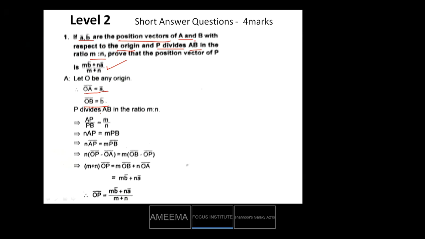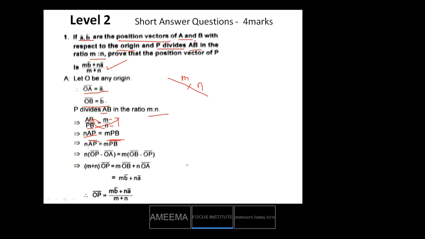P divides AB in the ratio of m is to n. Then how are we going to write m is to n? We can write it as PA by PB is equal to m by n. Now just cross multiply. Send this n to this side and this PB to this side. Then you will get n PA is equal to m PB. Now we are making them vectors.